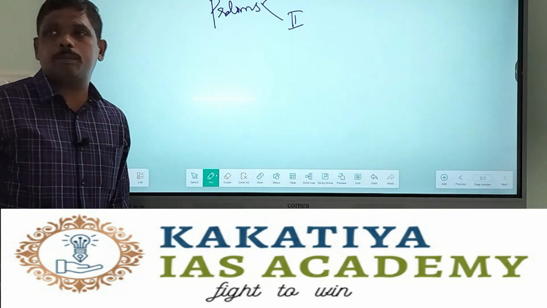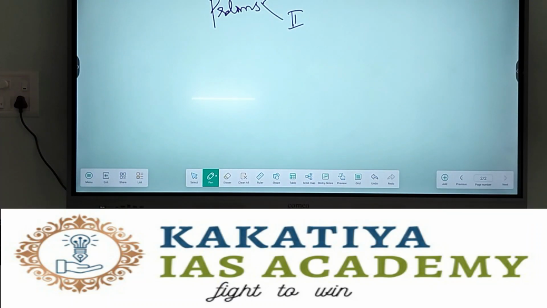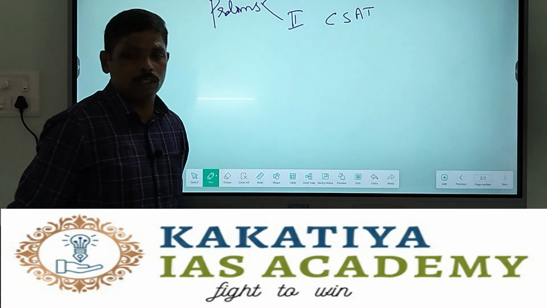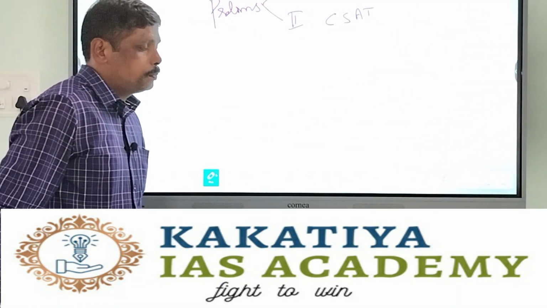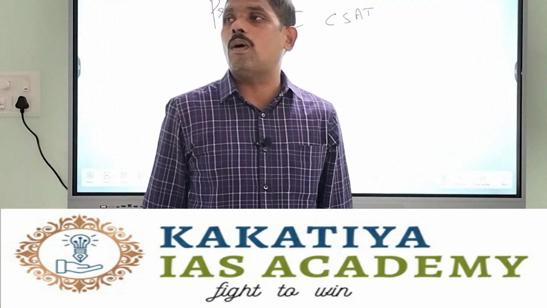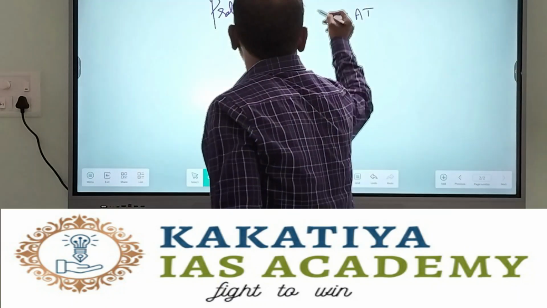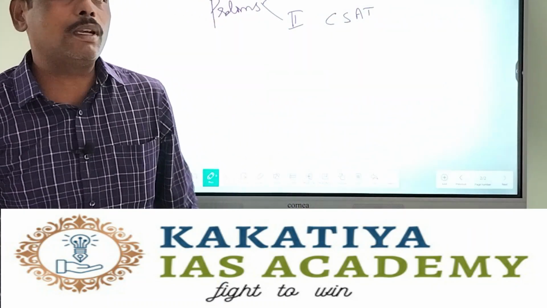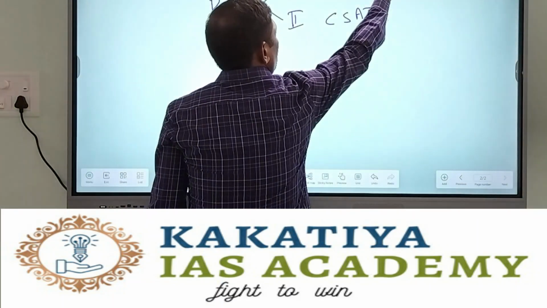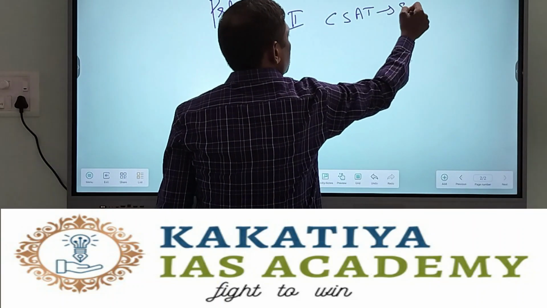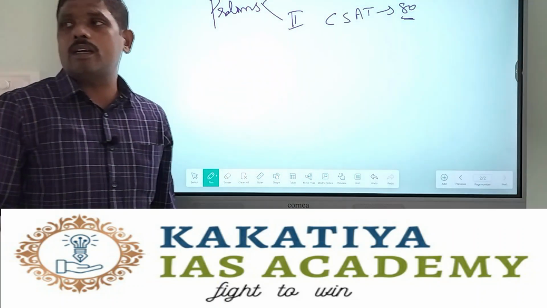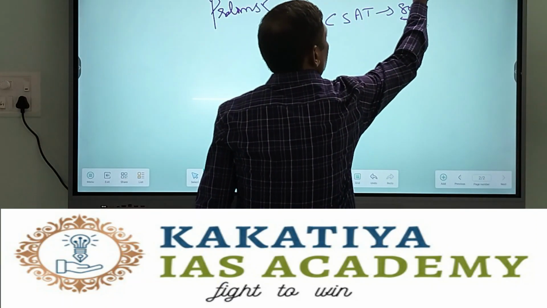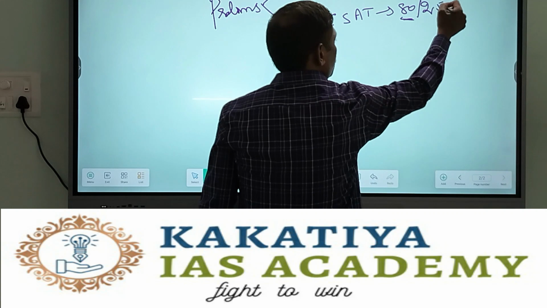So you have two papers, GS paper 1 and GS paper 2. GS paper 2 is all about aptitude test, that is CSAT. Whereas GS paper 1 has all these subjects, that is general studies. Normally it is 100 questions, and here it is 80 questions. Each question has 2 marks, and here it is 2.5 marks.